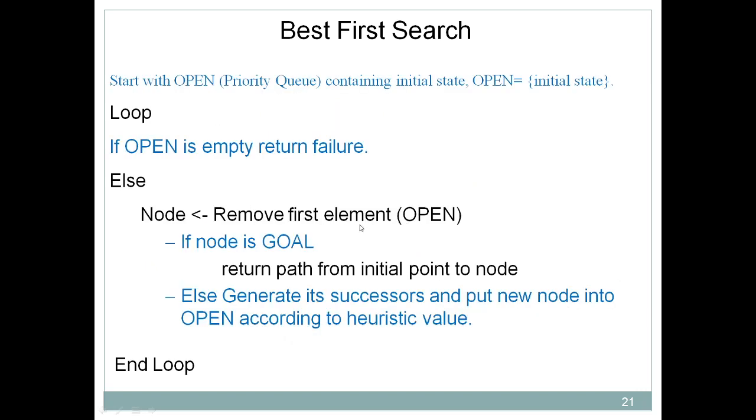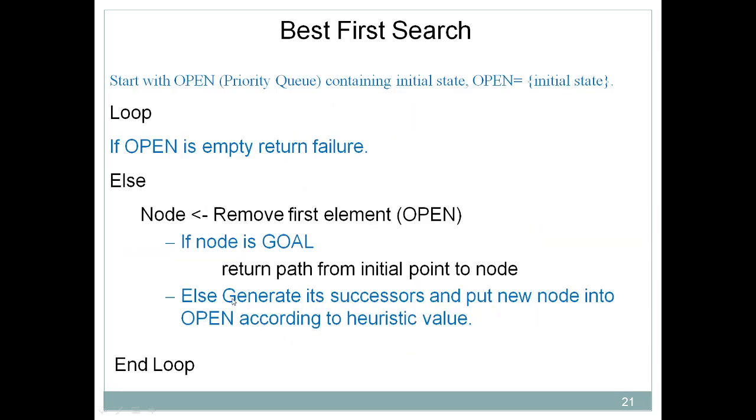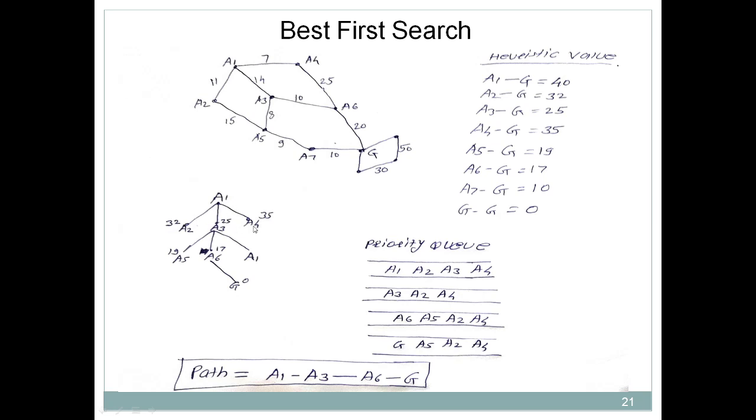So in this way, we have taken out the first element from the open priority queue, and that is A1. After that we considered the successors of A1. There are three successors: A2, A3 and A4. Then we looked at their heuristic values. Next is to generate the successors and put the new nodes into open according to heuristic value. In a priority queue all the values are arranged in ascending order. A1 is obviously the first element, so it is present over here.